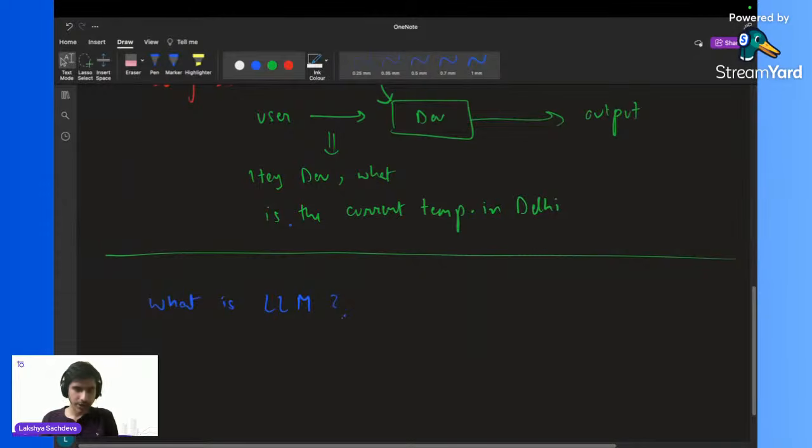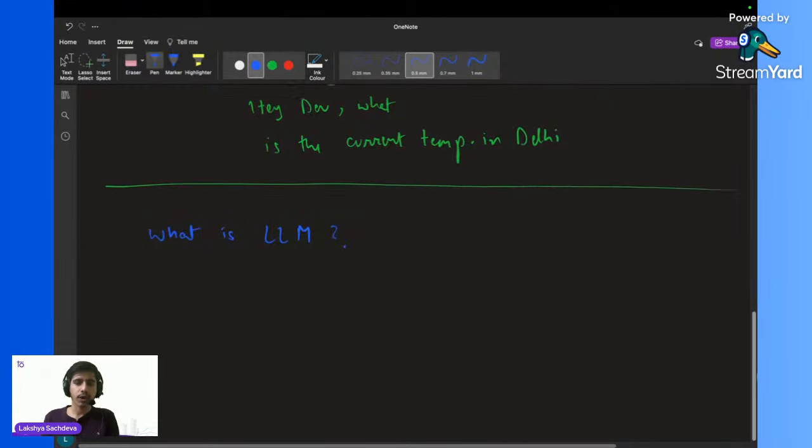Yes, it is large language model, but my question is, what actually is a large language model? LLM stands for large language model, but what actually is it?